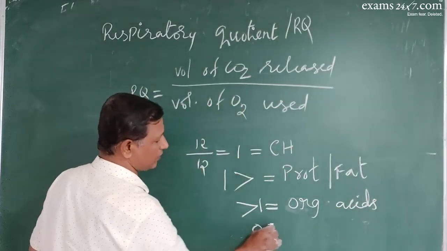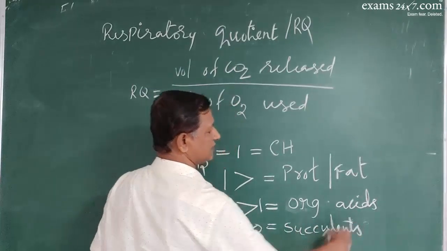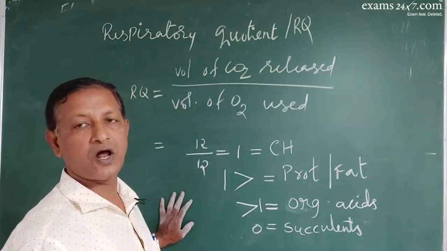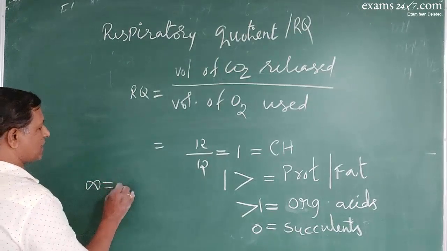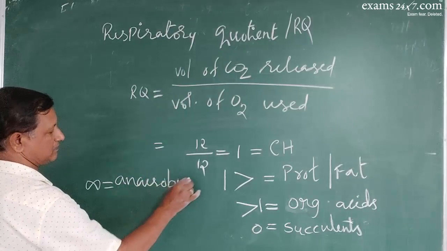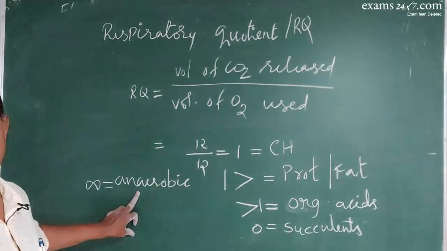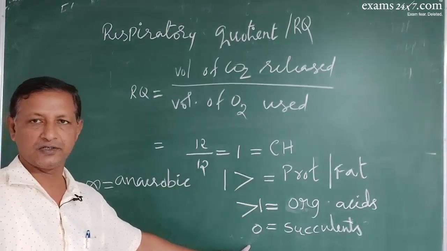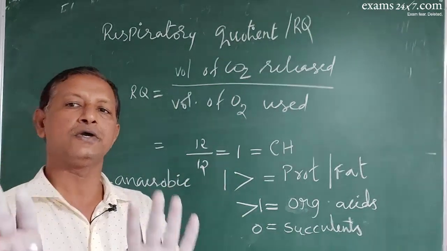It is 0 in case of succulents. Succulents, such as cactus, aloe vera, these are all considered as succulent plants. And it is infinite in case of the anaerobic respiration. RQ value will be infinite in case of anaerobic respiration. So based on the value that you obtain, you should decide which particular substrate is being used.